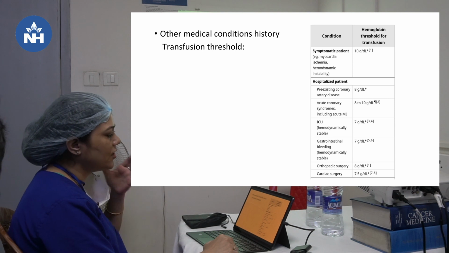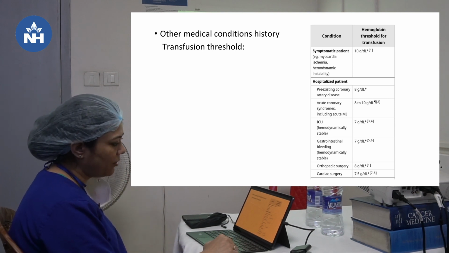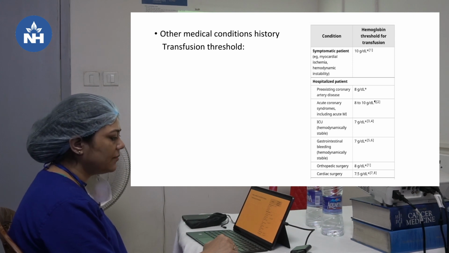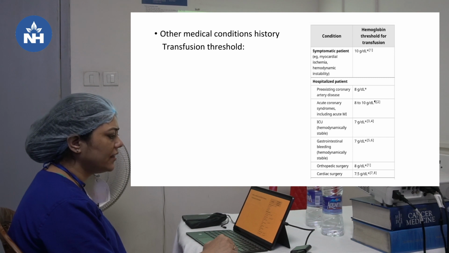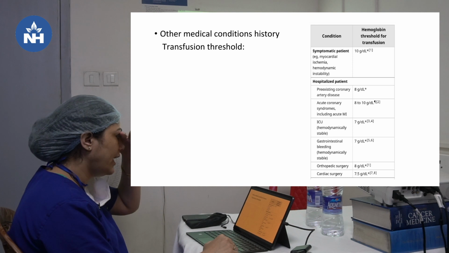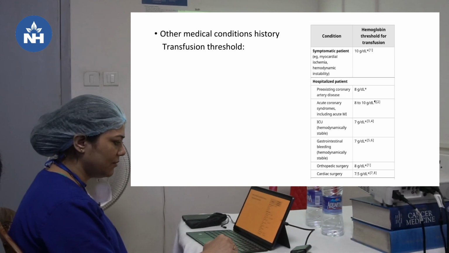Other medical conditions history is important for the transfusion threshold. If the patient is symptomatic with MI or hemodynamic instability, the transfusion threshold hemoglobin should be 10. If the hospitalized patient has pre-existing coronary artery disease, it should be 8. In acute coronary syndrome including acute MI, 8 to 10. In hemodynamically stable patients in the ICU, 7. In GI bleed, hemodynamically stable, 7. Orthopedic surgery, 8, and cardiac surgery, 7.5.